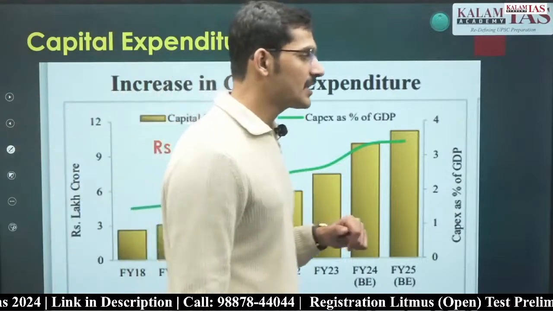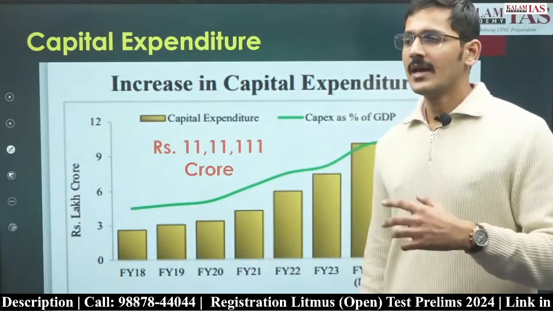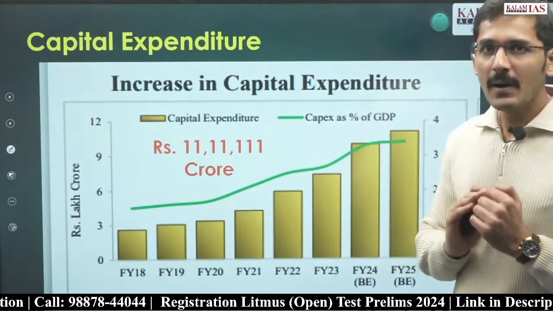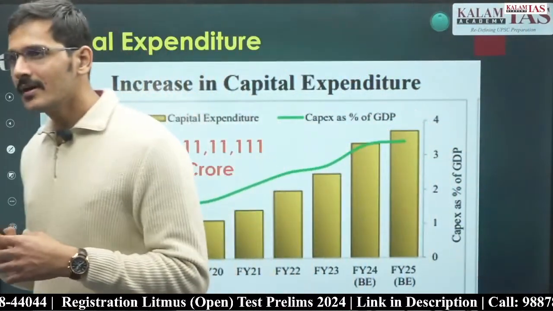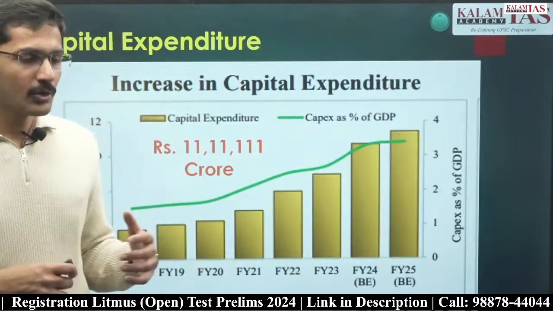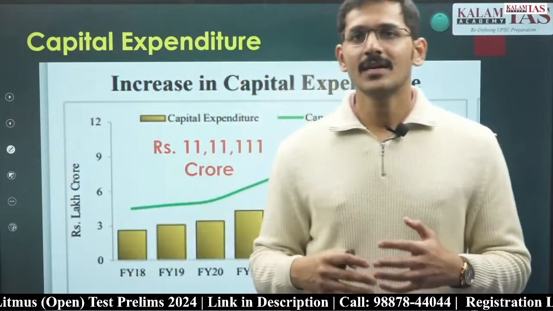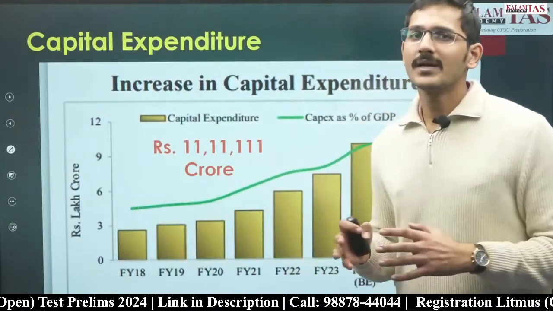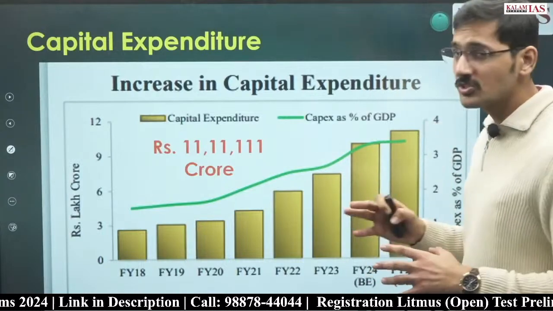Now, the increase in capital expenditure. This was big news in this year's budget, and it has been big news for the past 2-3 budgets. UPSC has not asked a question. Even if they ask, 90% of the people are going to take the right option, because everyone knows that the capital expenditure of this government has been increasing from the past 3-4 years at an exponential rate.